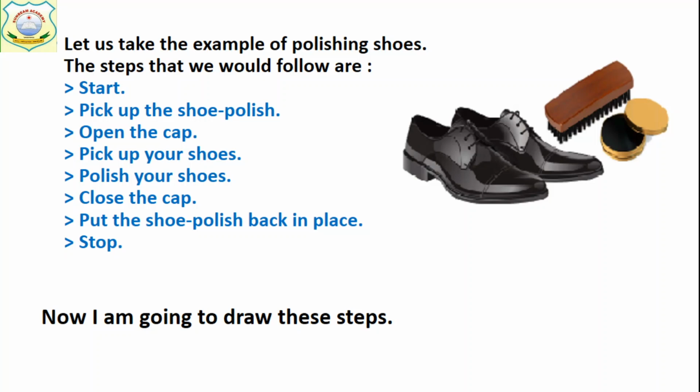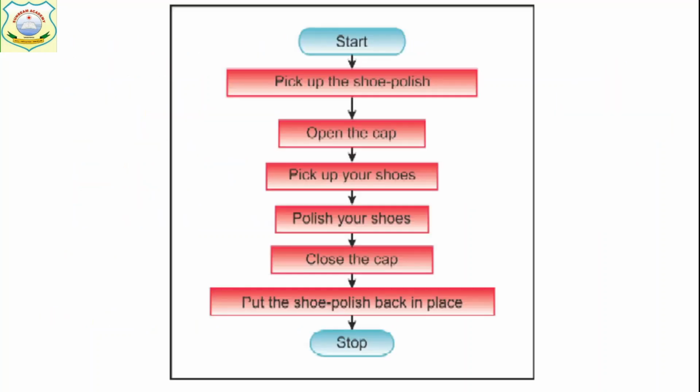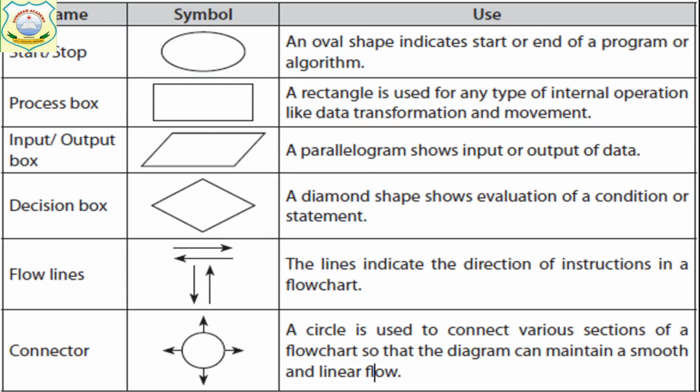Now you have to draw the flowchart for this algorithm. For start and stop we have the oval shape box. And for all processing we have the rectangle. Here we are not taking any input.